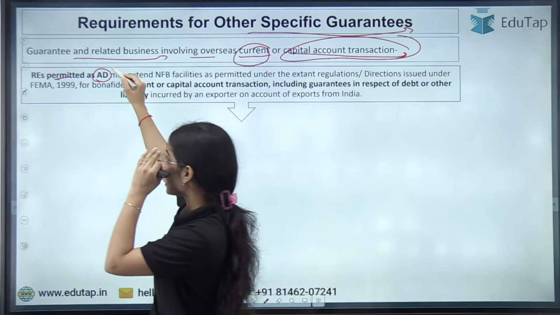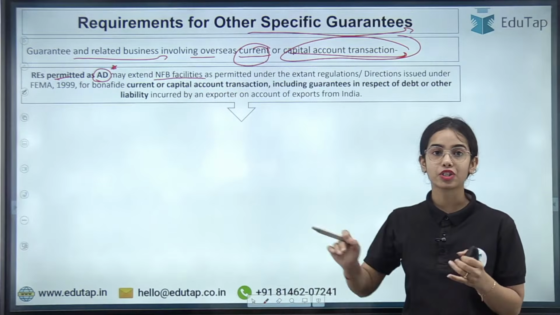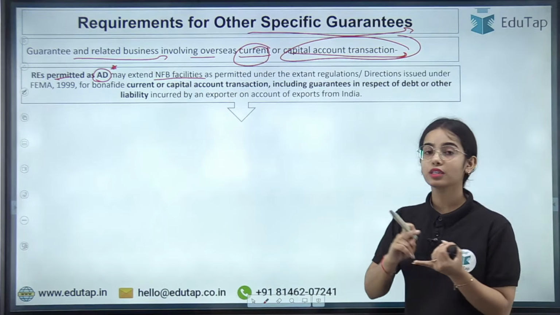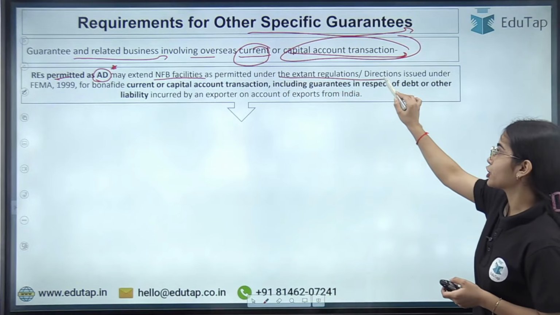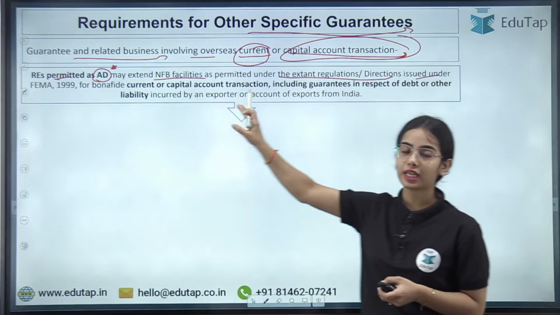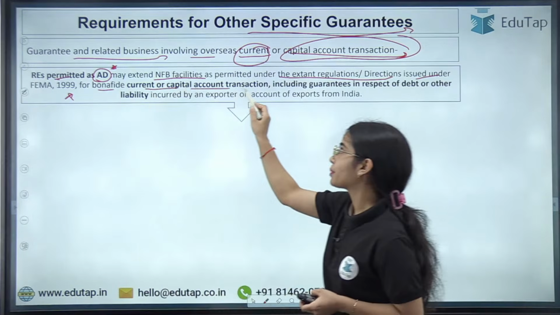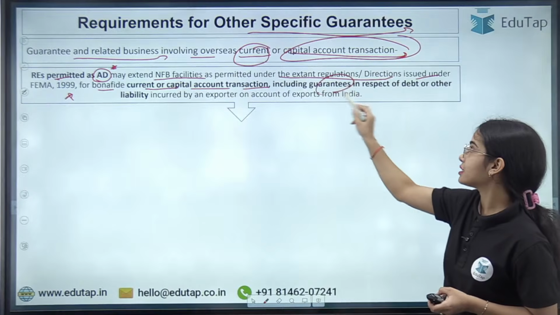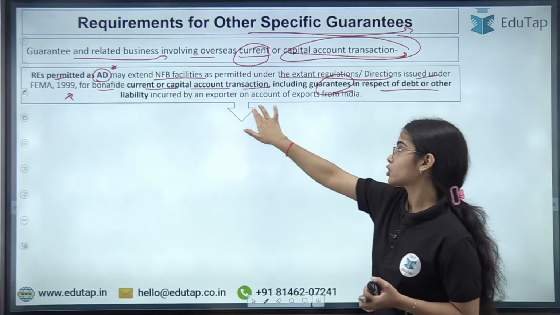So regulated entities that are permitted as authorized dealers may extend NFB facilities, the non-fund based facilities, as permitted under the existing regulations or directions issued under the Foreign Exchange Management Act of 1999 for bona fide current or capital account transactions, including guarantees in respect of debt or other liability incurred by the exporters of our country.